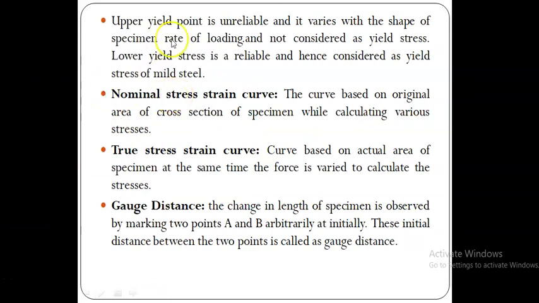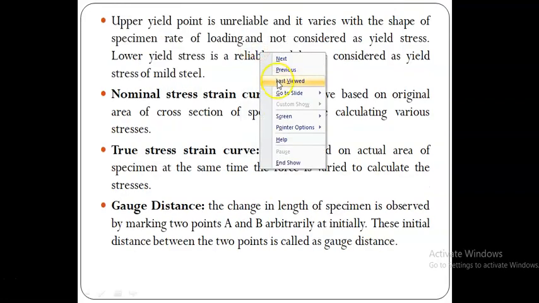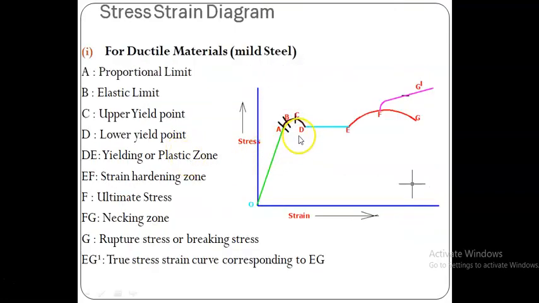Let us see one by one. Here we are getting two types of yield points for this mild steel. The upper yield point is unreliable and it varies with the shape of the specimen and rate of loading, so it is not considered as the yield stress. Here we have to find the different stresses corresponding to different loads.